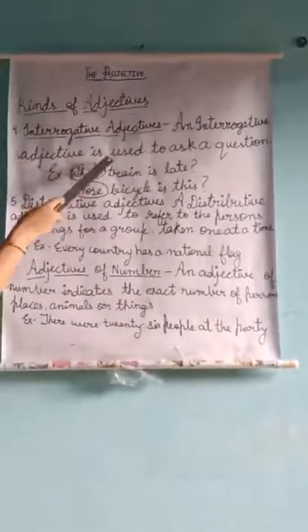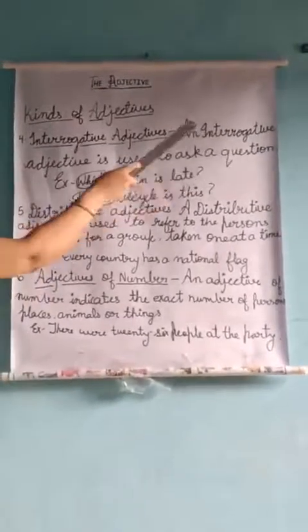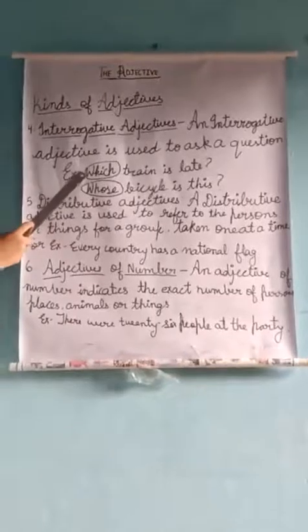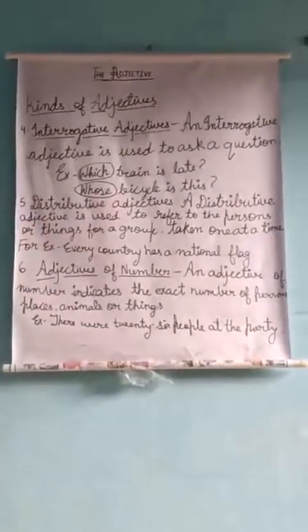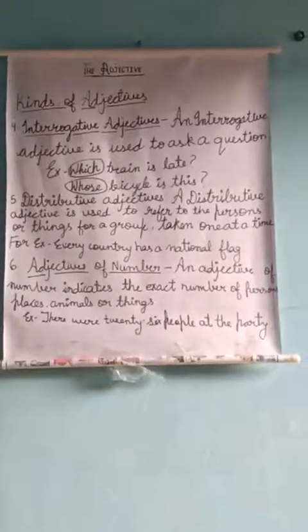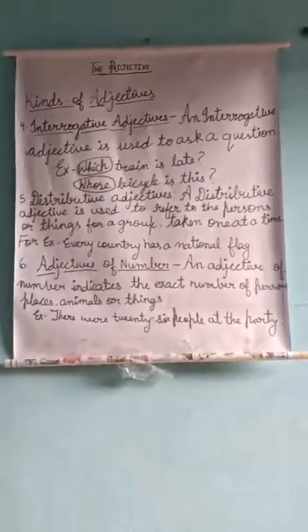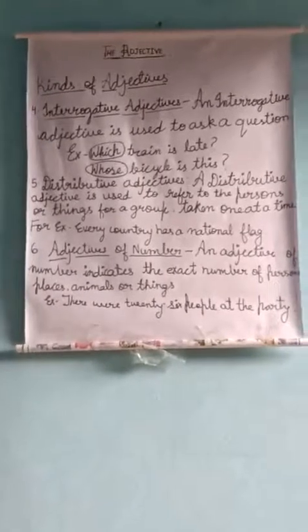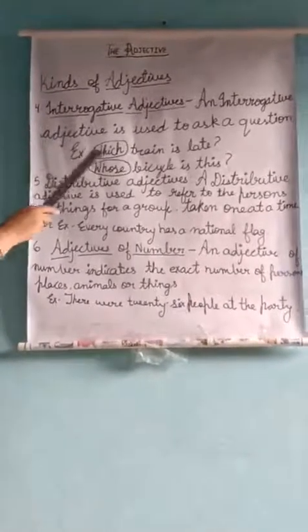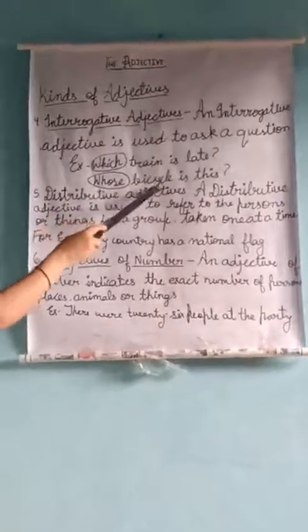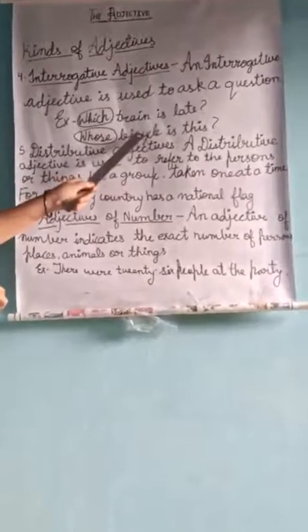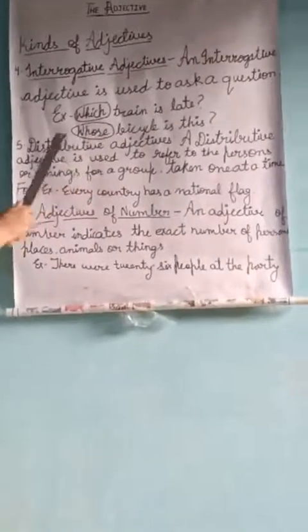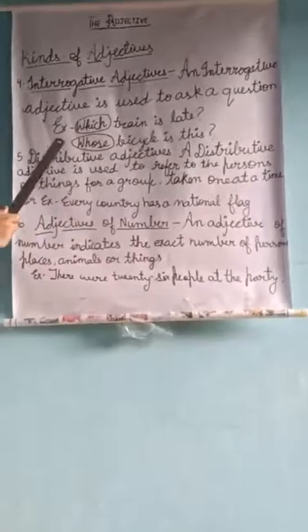Fourth, interrogative adjective. An interrogative adjective is used to ask a question. In this sentence, we ask a question. For example, which train is late? Here the word which comes before the word train, and it is asking a question. Same as the second sentence, whose bicycle is this? The word whose comes before the noun bicycle, and the word whose is used to ask a question.